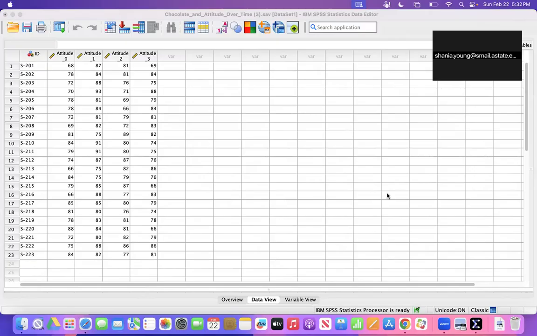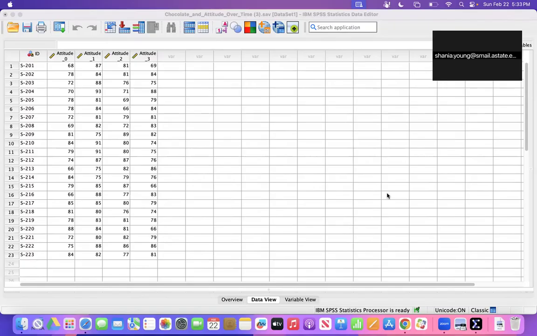The research question is, does attitude change over time after eating chocolate? The null hypothesis states that there is no change in attitude across the 4 points. The alternative hypothesis states that the attitude does change at one or more time points.